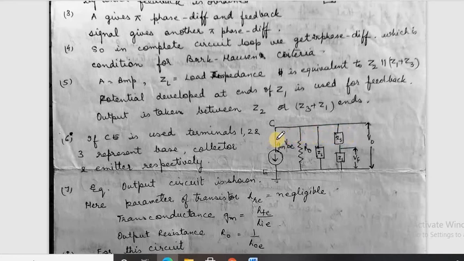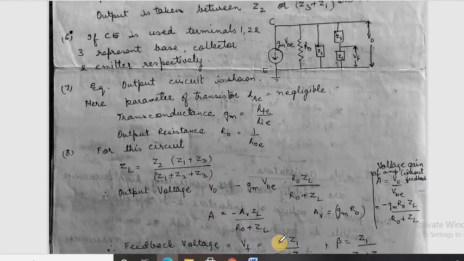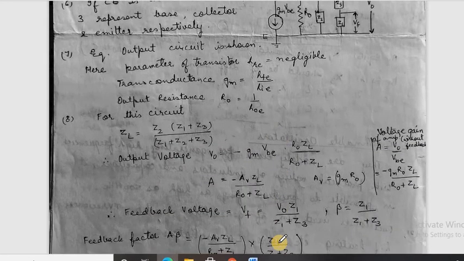So here we know hre is an important parameter of the transistor, but here it has a very small value and is taken to be negligible. Also, by definition, we know transconductance gm is equal to hfe upon hie, and output resistance R0 is equal to 1 upon hoe. This we already know from the theory of transistors. All this we'll be using.